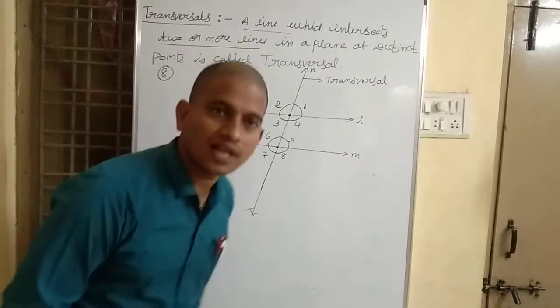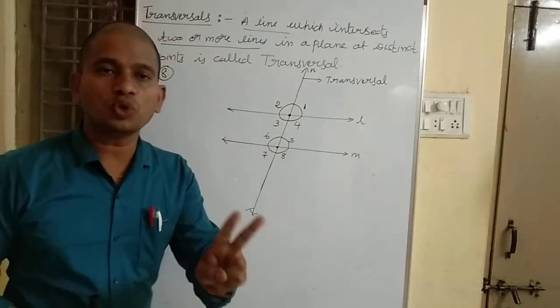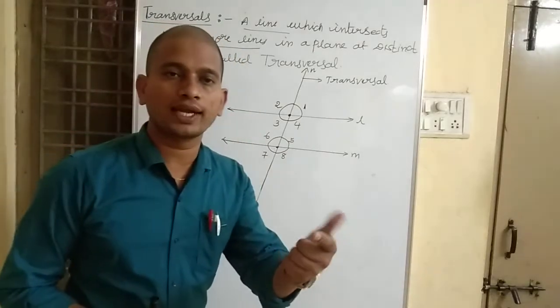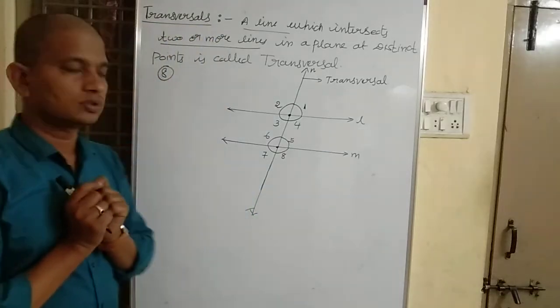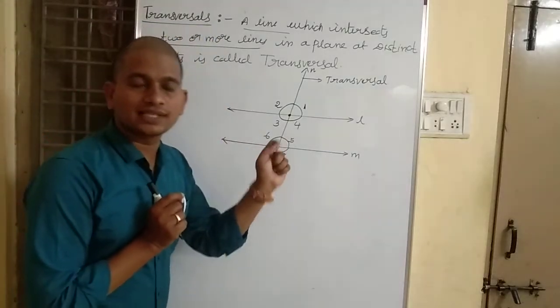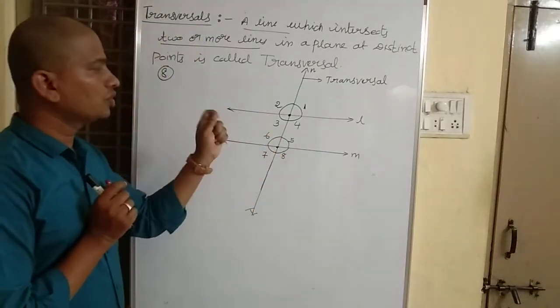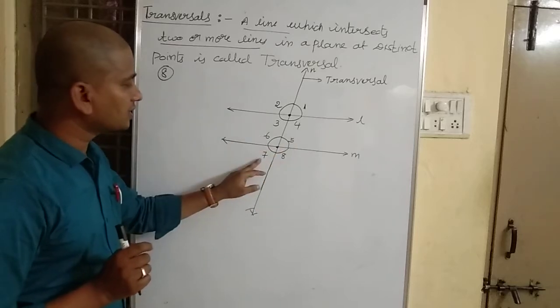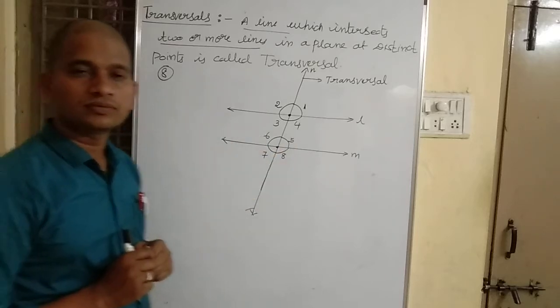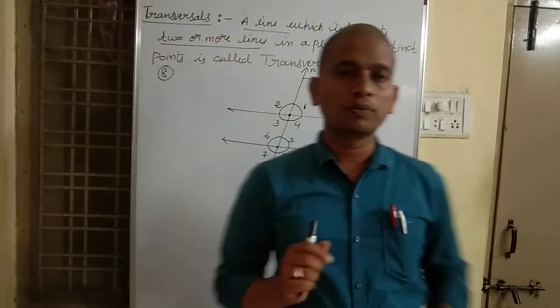If a transversal intersects two lines at two distinct points, 8 angles are going to be formed. Angle 1, angle 2, angle 3, angle 4, angle 5, angle 6, angle 7, angle 8.